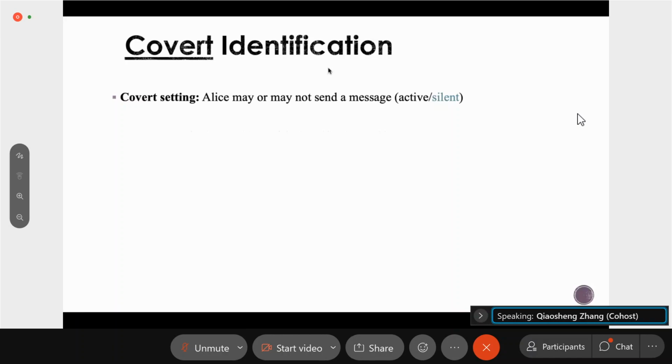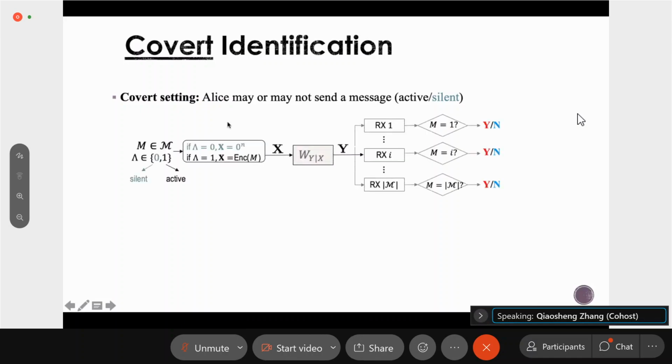This problem is motivated by the recent advancement in the field of covert communications, which has attracted a lot of attention in recent years. In the covert setting, the sender Alice may or may not send a message to the receivers. We usually use a symbol lambda to denote the transmission status of Alice.